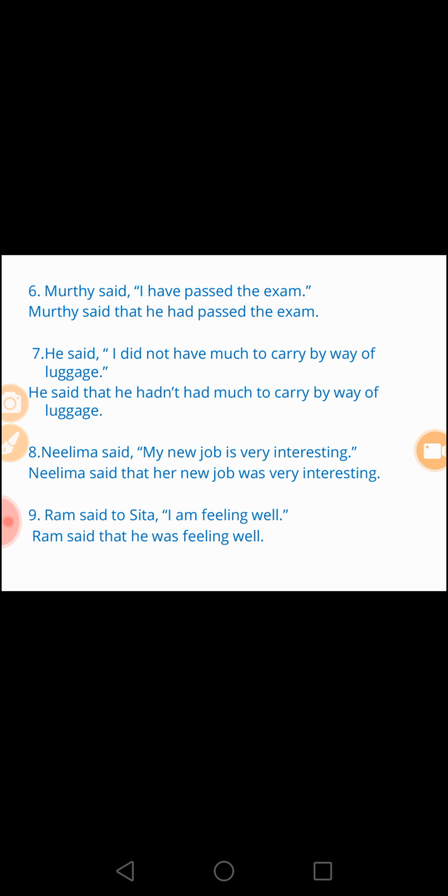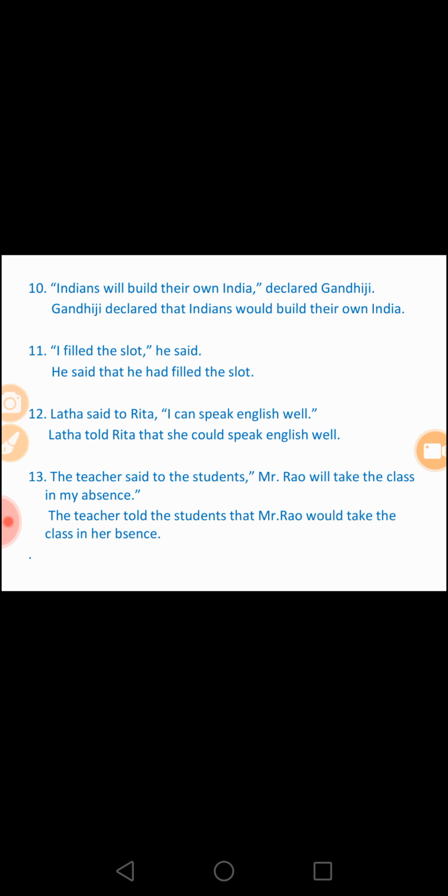Ram said to Sita, "I am feeling well." Ram told Sita that he was feeling well. Some more examples. "Indians will build their own India," declared Gandhiji. Gandhiji declared that Indians would build their own India. "I filled the slot," he said. He said that he had filled the slot. Lata said to Rita, "I can speak English well." Lata told Rita that she could speak English well.